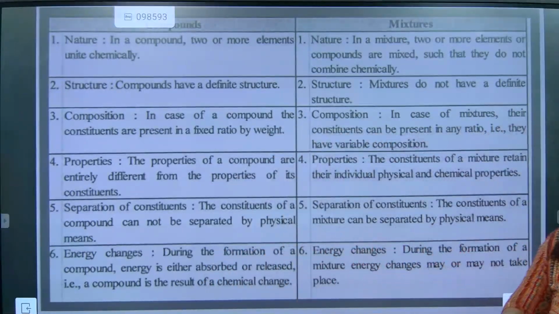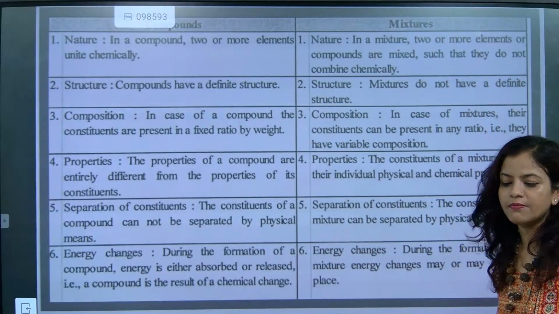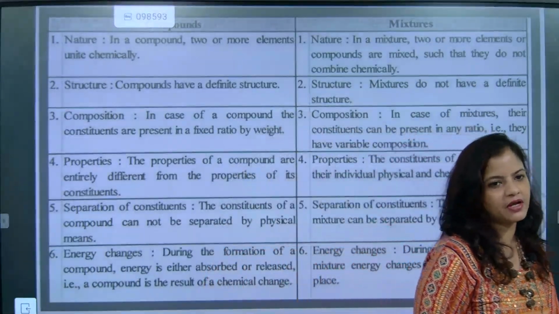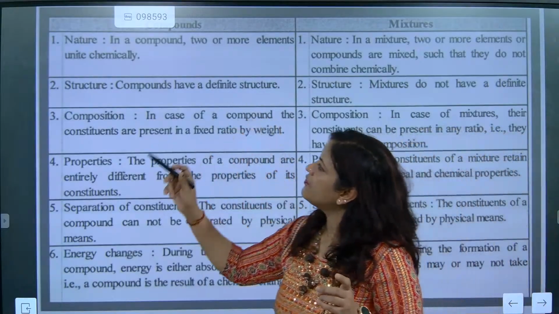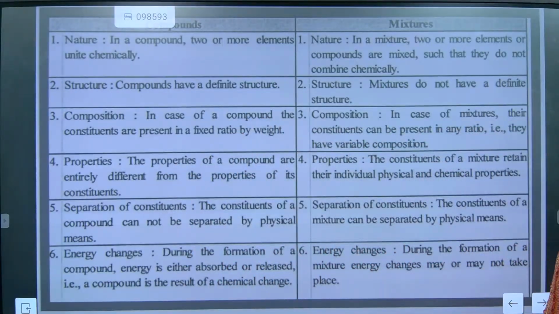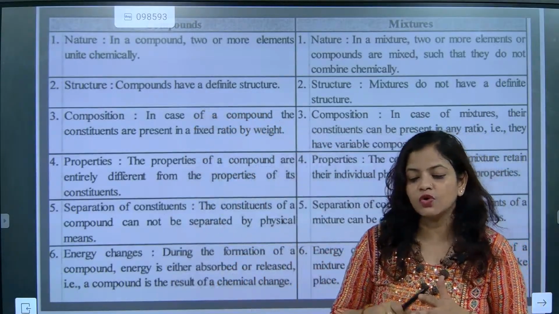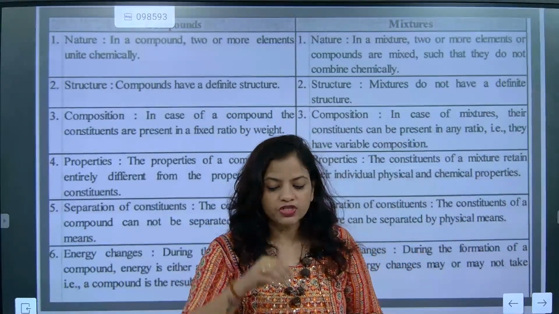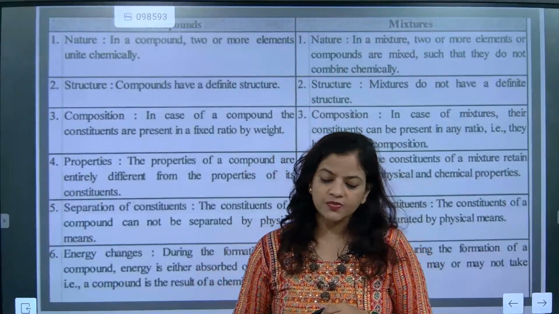Compound. But in a mixture, two or more elements or compounds are mixed such that they do not combine chemically. So one is having chemical combination, one is not. Where is it uniting chemically? It is uniting chemically for compounds, but for a mixture there is no chemical combination. Just two or more substances are added together. No new substance is formed in a mixture, and a new substance is formed in a compound.